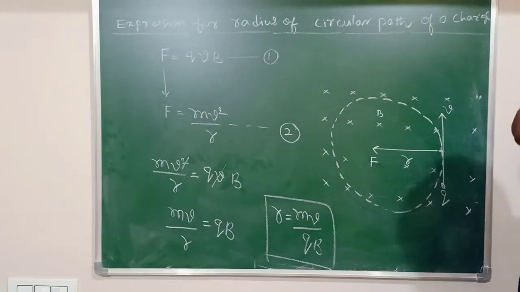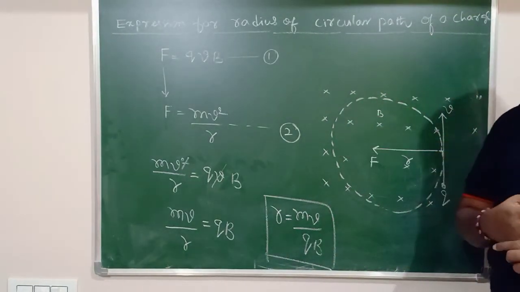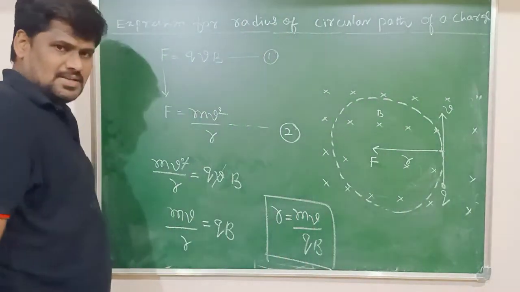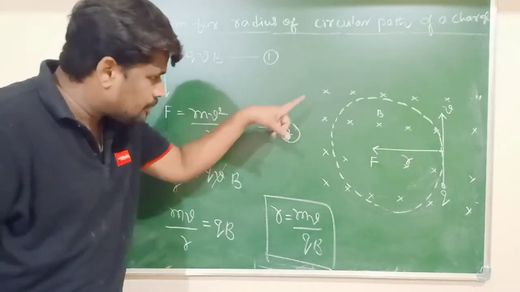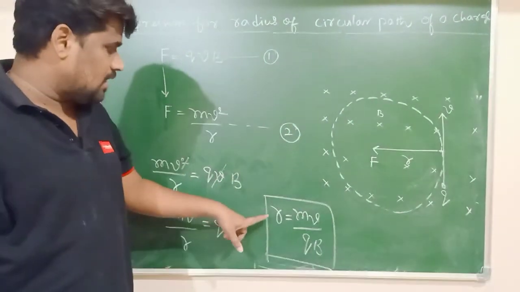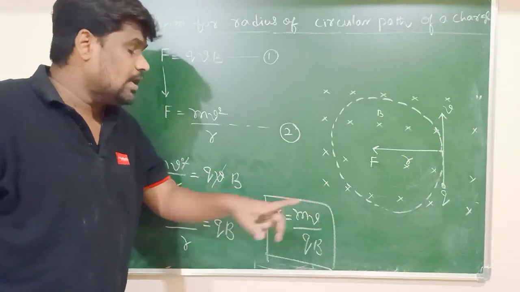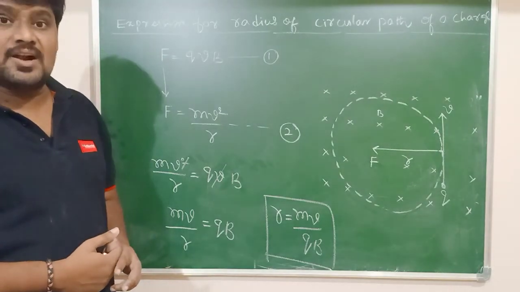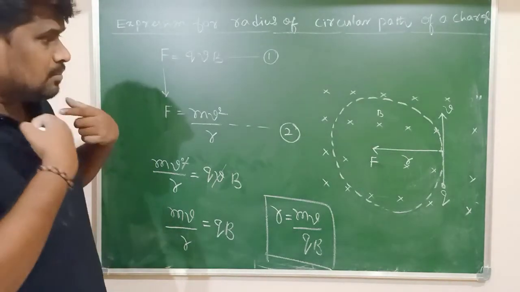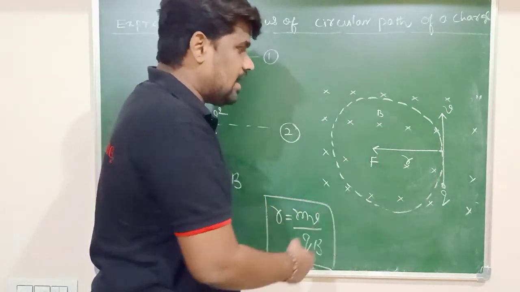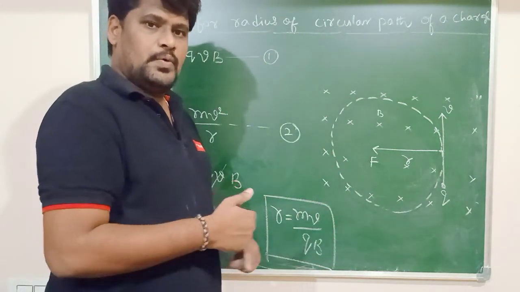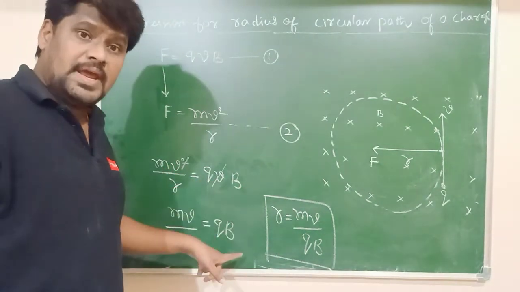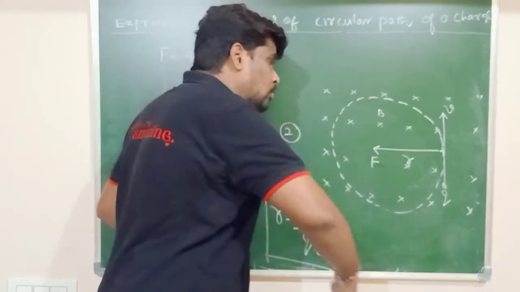So what is the practical application of this discussion? What is necessary for us to make a charged particle move in a circle? Look at the expression for the radius. The radius of the circular path traced by any charged particle is directly proportional to mv, mass into velocity. What is mass into velocity called? Momentum. We can make a charged particle gain maximum momentum by making the charged particle move in a circle